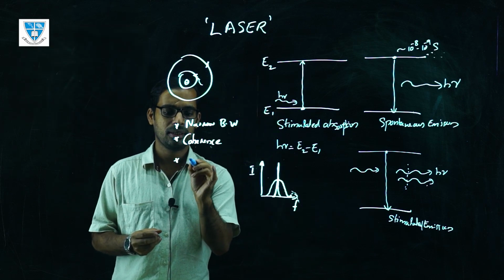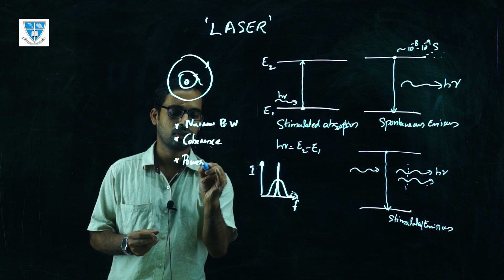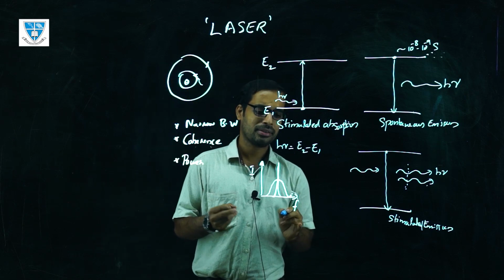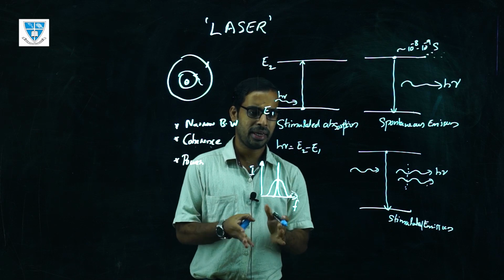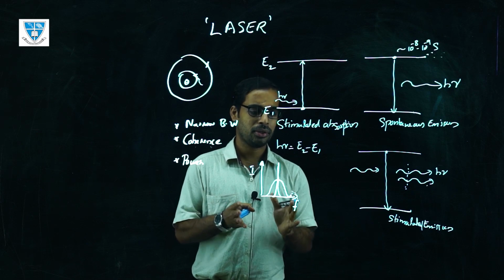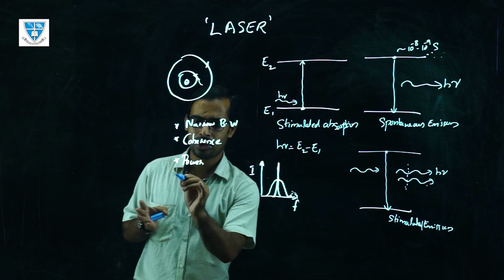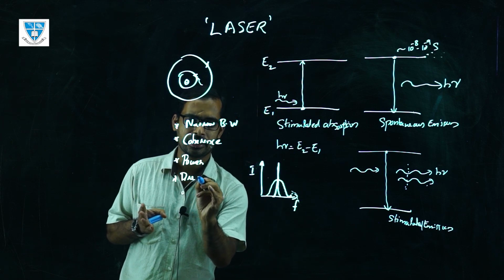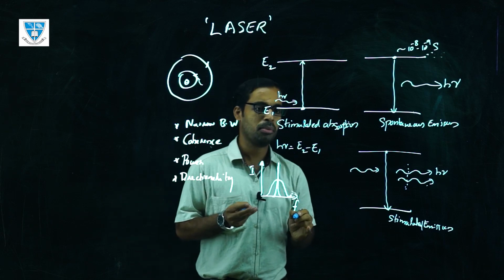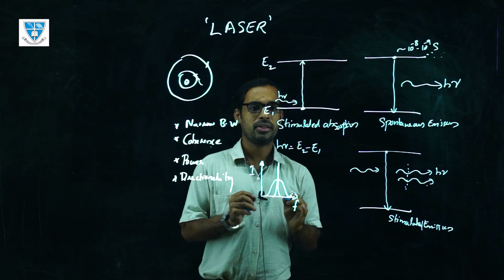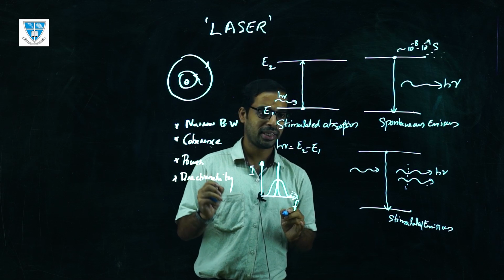The third feature is the power. The laser has a very high power. If you compare with any other light source, it has a very high power because of its directionality. That is also another feature. It has directionality, and a high intensity beam is focused onto a very small area. Because of that, it has a high power.